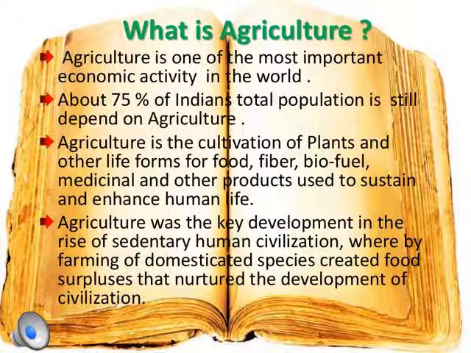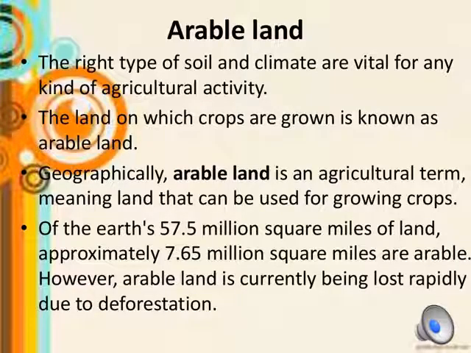So what is arable land? I'll explain in detail about this word which came in the middle, arable land. Now what kind of land is called arable land? The right type of soil and climate are very important for any kind of agricultural activity. The land on which the crops are grown is known as arable land.